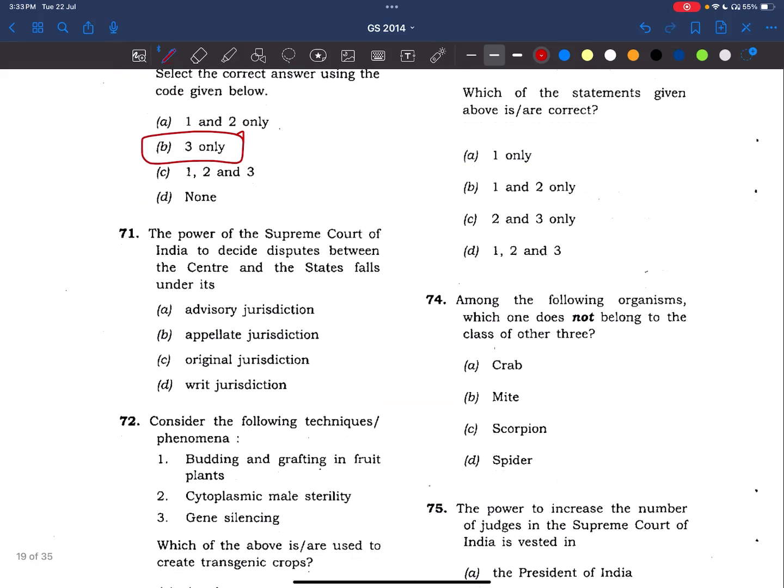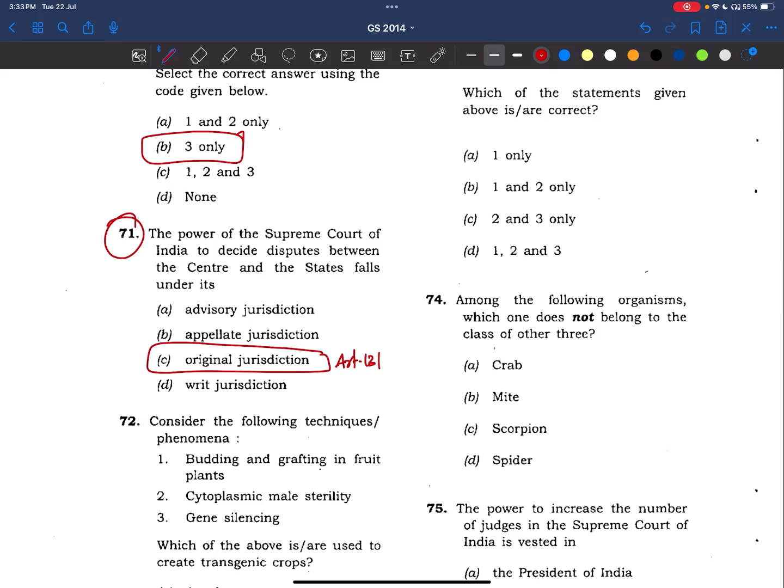Okay. Now, coming to 71st question. The power of the Supreme Court of India to decide disputes between the center and the states falls under its original jurisdiction. Right? This original jurisdiction is part of Article 131. Right? What is part of original jurisdiction?